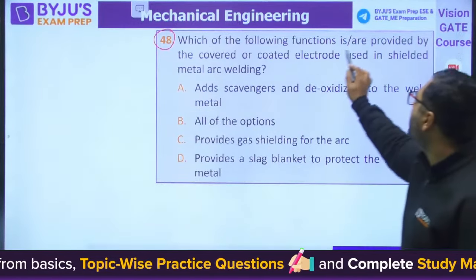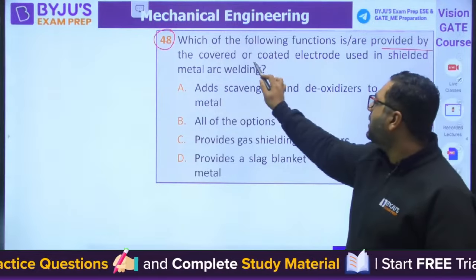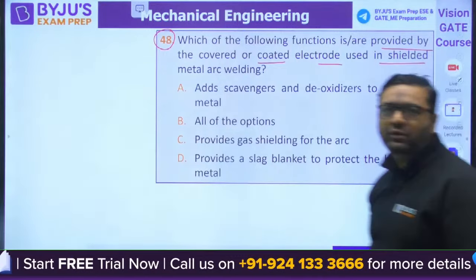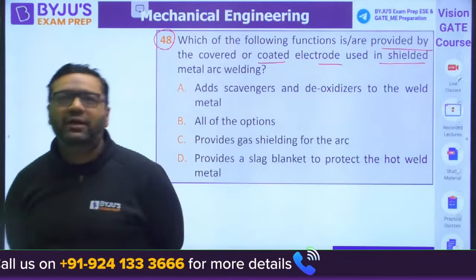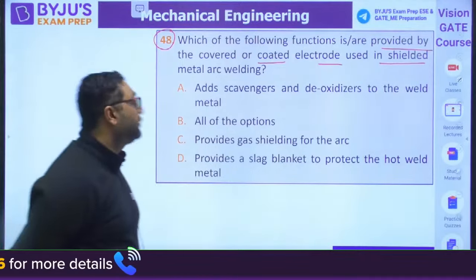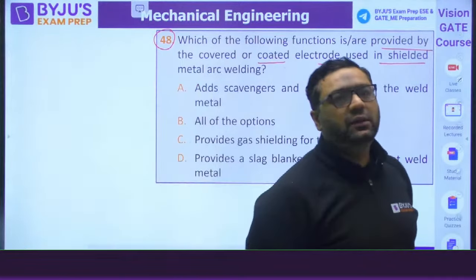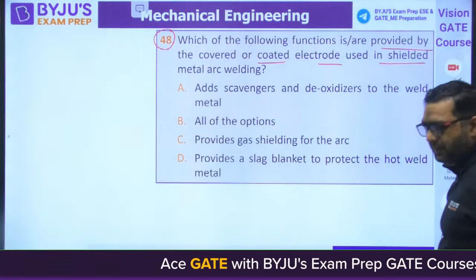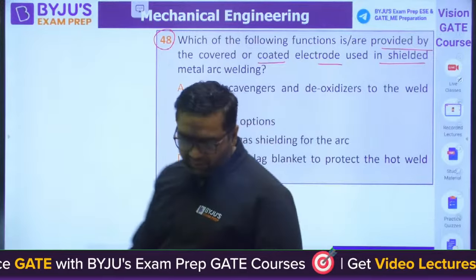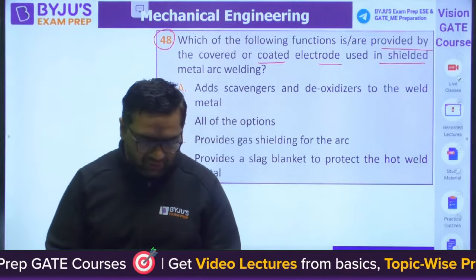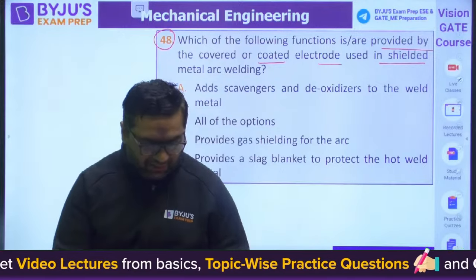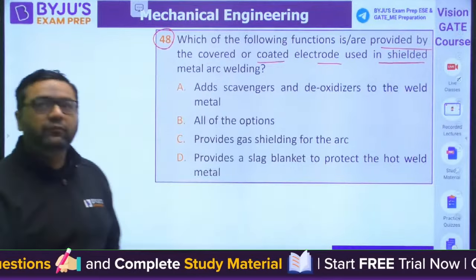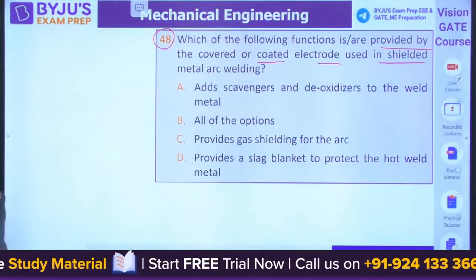Which of the following functions are provided by the covered or coated electrode used in shielded metal arc welding? They are asking you the function of flux. Very good Munir and Siva. If you find I am going slower or faster, you can tell me. I can reduce the speed if required. We are reaching this question. Many questions we have solved, many are left. Solve it guys. What is the answer for question number 48?